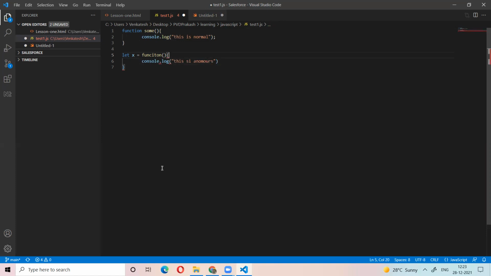So the first one is the normal function. The second one is the anonymous function. Now, if we have the function called IIFE, that is an immediately invoked expression.